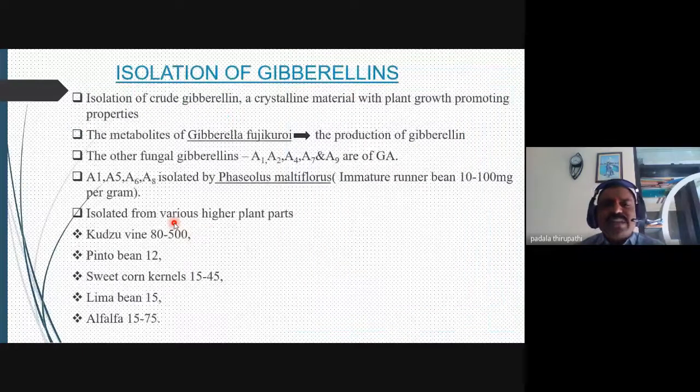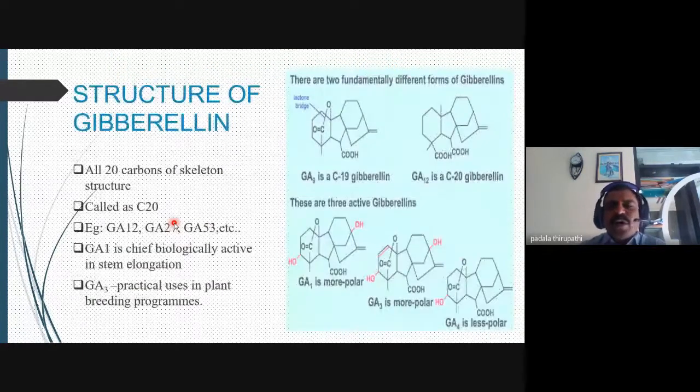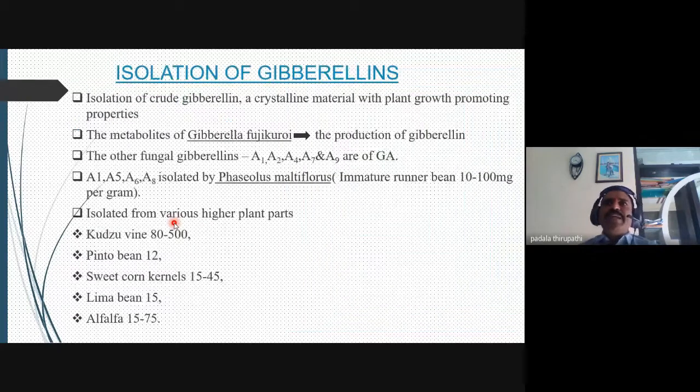Then isolation of gibberellins. This is the structure of gibberellins: a 20 carbon skeleton, and also a 19 carbon skeleton. GA1 is most important for stem elongation, and GA3 is used in plant breeding programs.